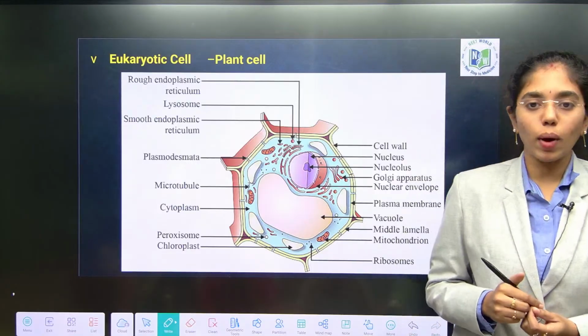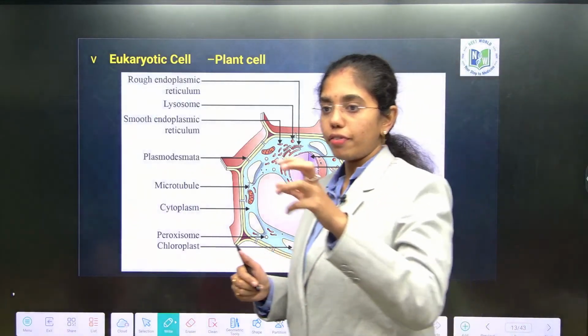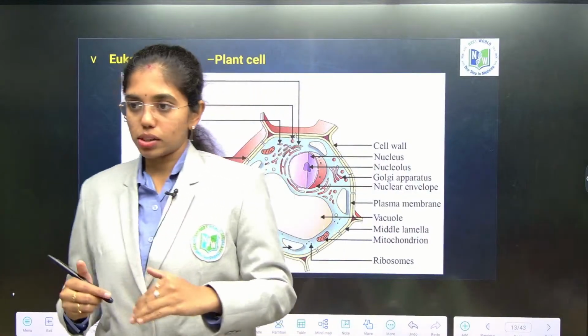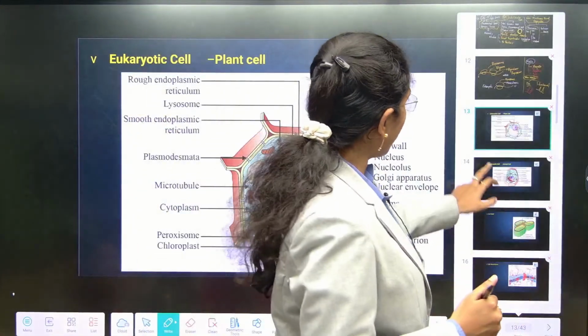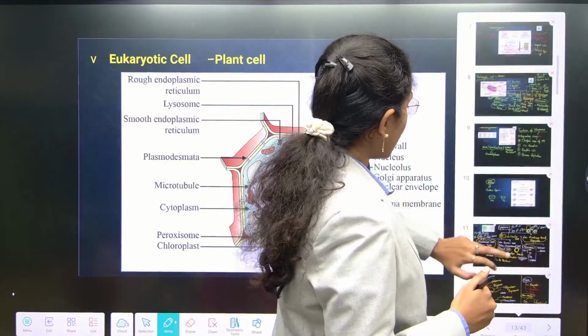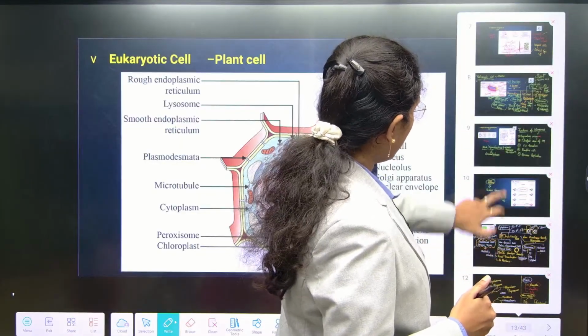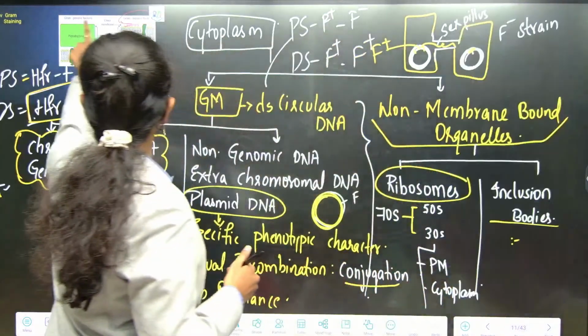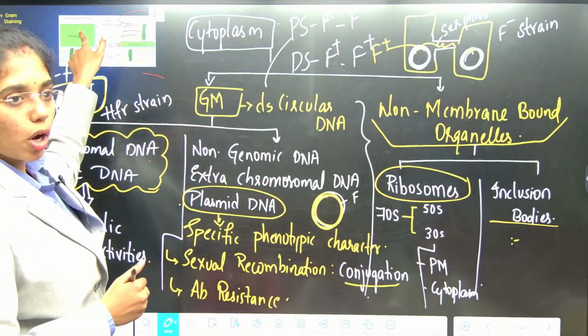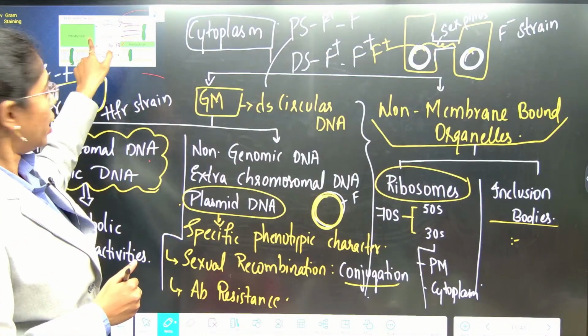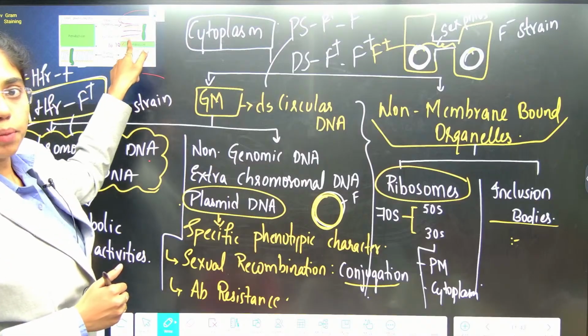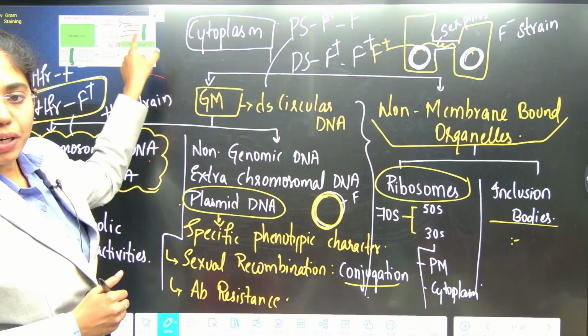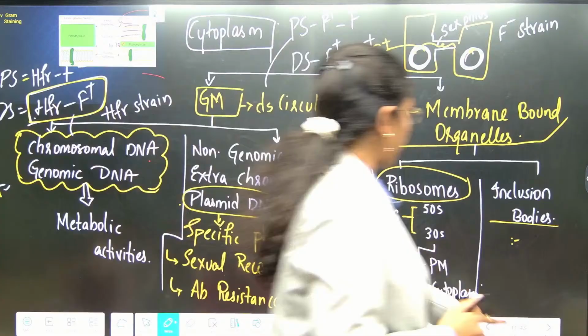I will give you one example. When we learned the gram staining process, we observed the cell wall layers. Peptidoglycan is rich in gram positive bacteria, which is around 80%, and 10 to 20% of peptidoglycan is present in gram negative bacteria.